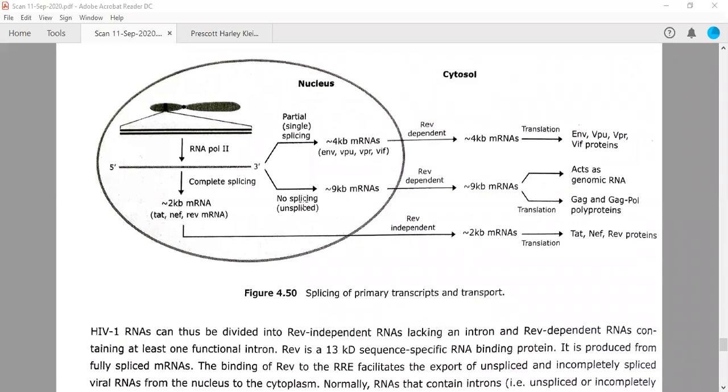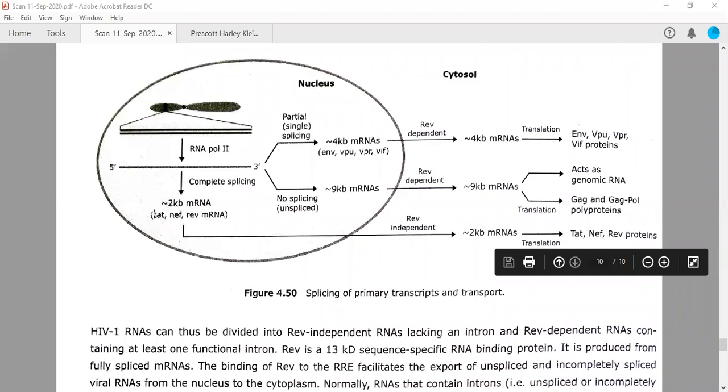Whereas, if you see here, the TAT, NEF, REV mRNAs, the genes which encode these mRNAs that make proteins in the cytoplasm, will be exported out of the nucleus. They do not require REV protein because these are very small in size.